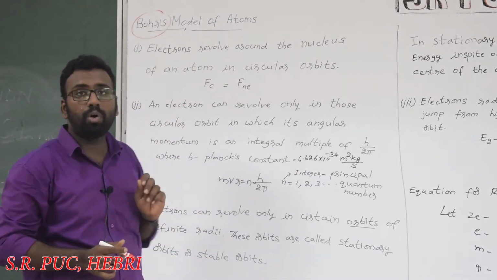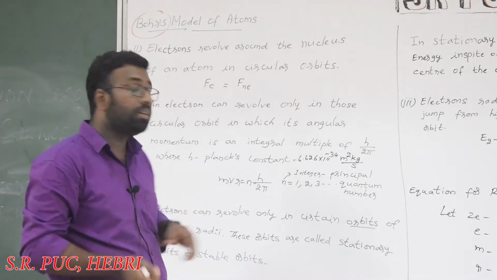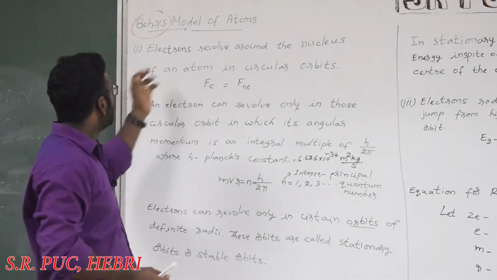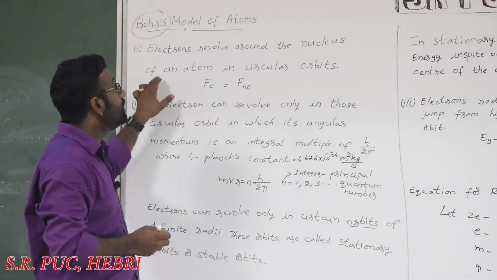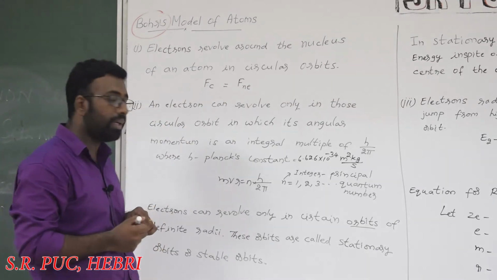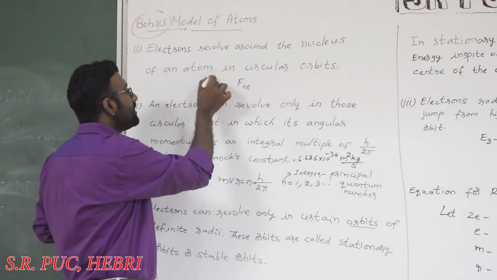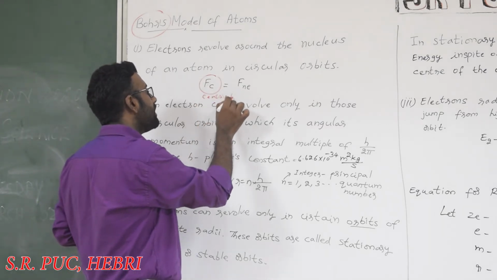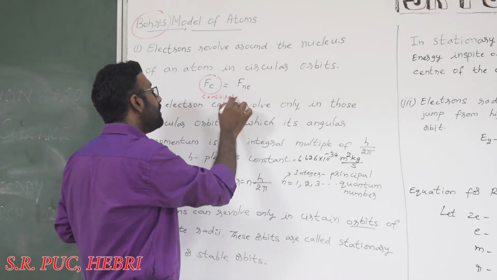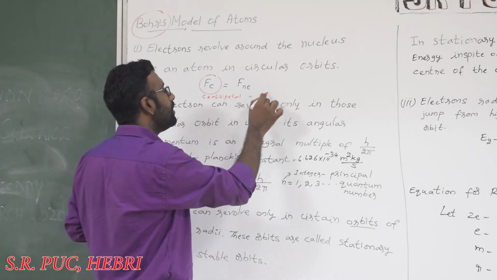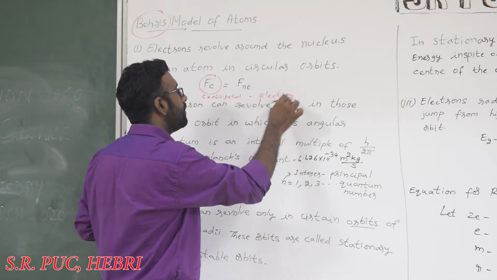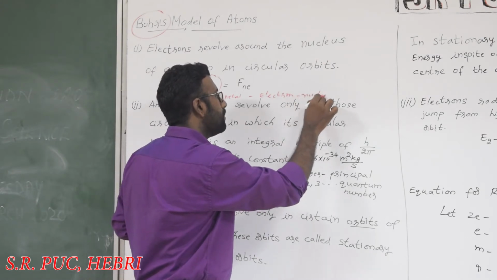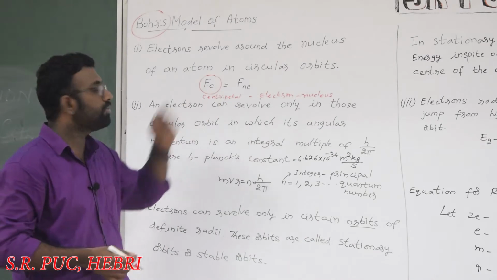Niels Bohr comes with an idea of how you can overcome Rutherford's failures. The first one: electrons revolve around the nucleus in an atom in a circular orbit, and the necessary centripetal force is provided by the electrostatic force of attraction between the nucleus and the electron. This was already explained by Rutherford himself, right?